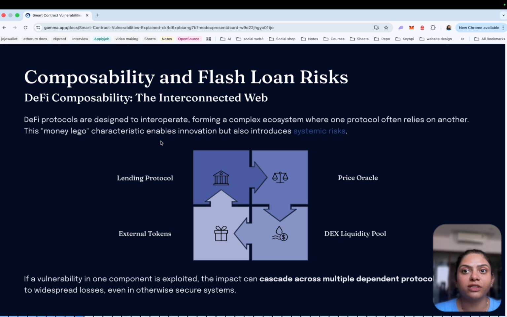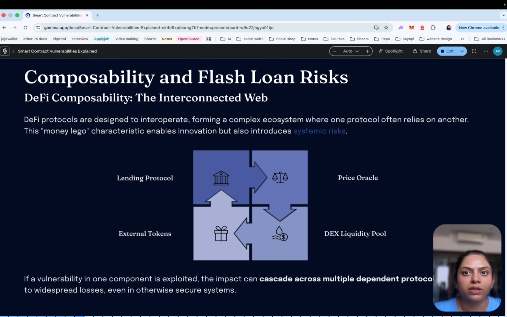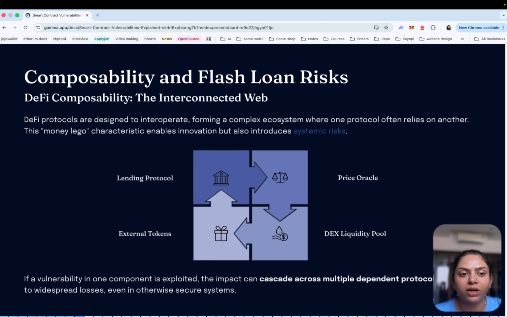Another major factor that changed the DeFi security landscape is something called a flash loan. A flash loan allows someone to borrow a massive amount of capital for a single transaction, as long as the loan is repaid before the transaction finishes. That means attackers no longer need a large amount of money to perform an attack.